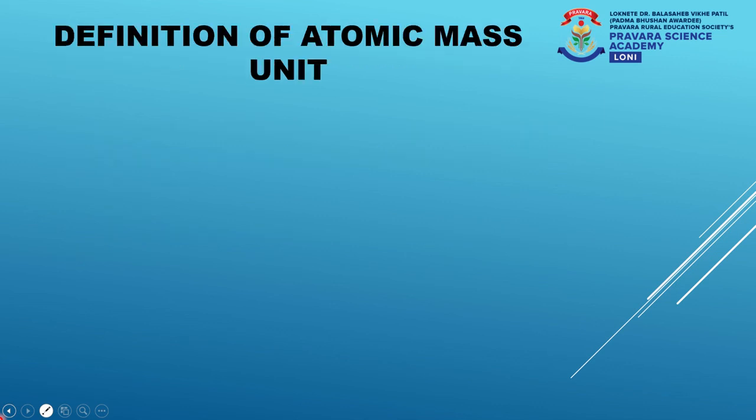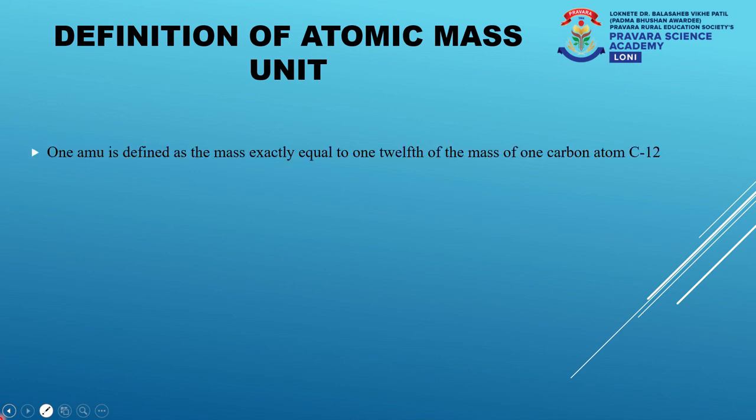Moving ahead, let us understand the definition of atomic mass unit. Now in the previous video, I asked you the relationship between 1 Dalton and kilogram. What is the definition of atomic mass unit? 1 AMU is defined as the mass exactly equal to 1/12 of the mass of one carbon-12 atom. What is carbon-12? Carbon-12 is an isotope of carbon having atomic mass 12. It is the most abundant isotope of carbon.